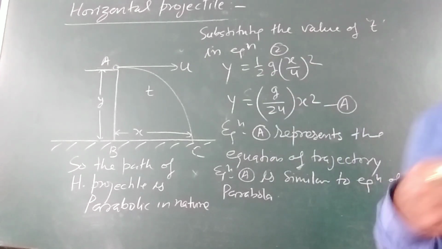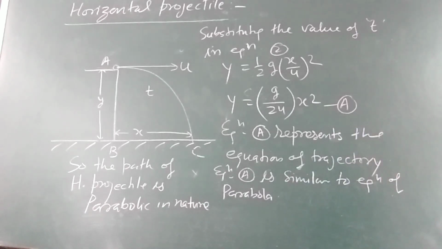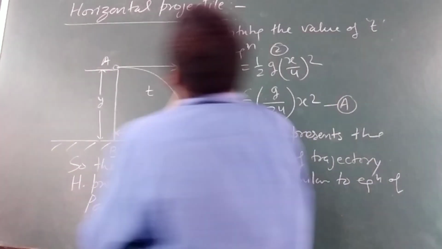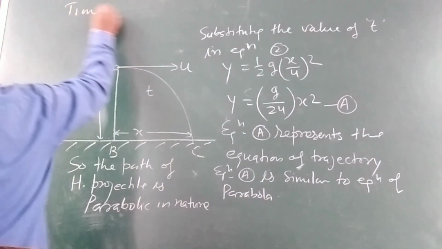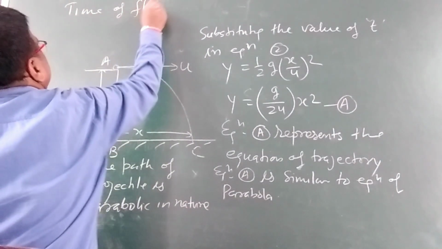We can now calculate the equation for the time of flight.